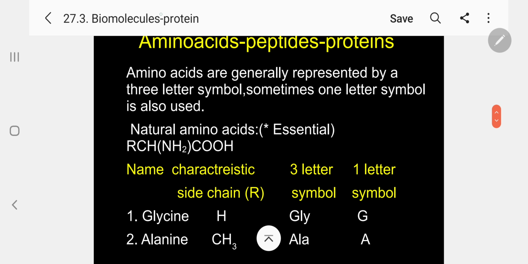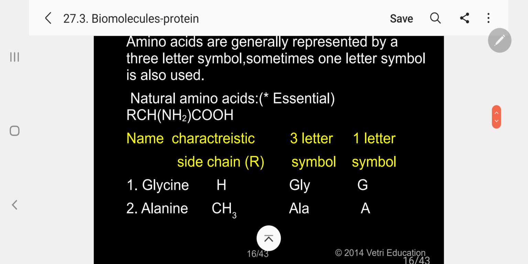Amino acids, as I already informed, are generally represented by a three-letter symbol. Please follow. Sometimes a one-letter symbol also can be used. So let me list out all the amino acids, the important essential and non-essential amino acids, I will point out. Kindly follow. The essential amino acids are indicated by a star, non-essential without a star. Please follow. The first member, glycine, R equal to H. Please follow. R equal to H. It is nothing but amino acetic acid.